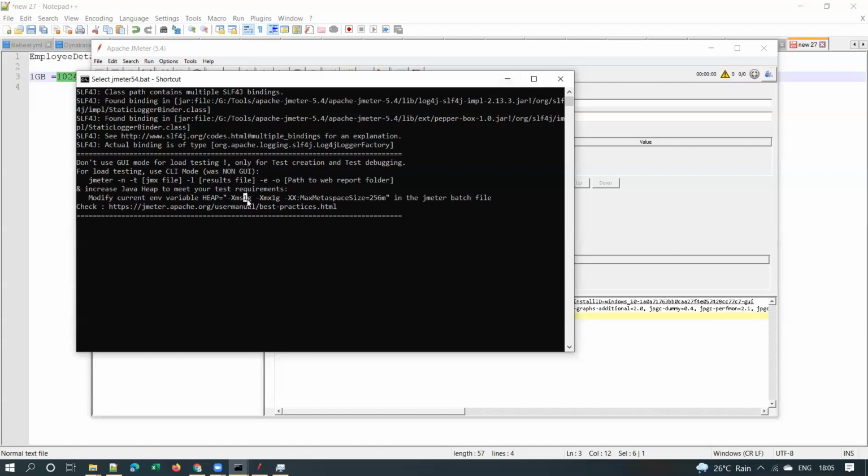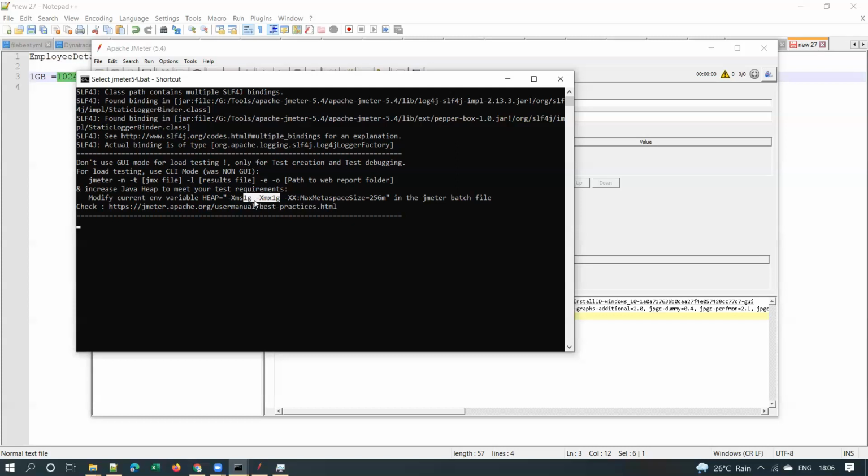In the same way, when you are working on any Java application, it will have some heap setting, and some amount of memory will be allocated for the Java application. Suppose you are testing a Java application, it will have some heap setting defined somewhere in the configuration files. And you have to be aware that if you see out of memory exceptions for that application, one way to sort that out is to increase the heap size.